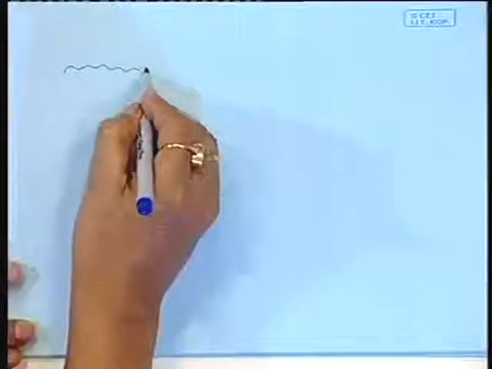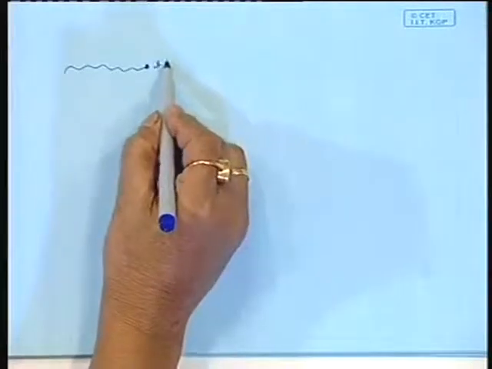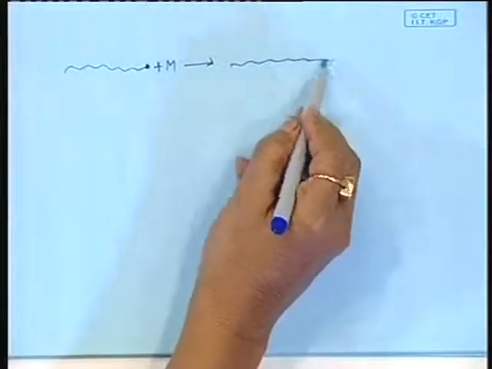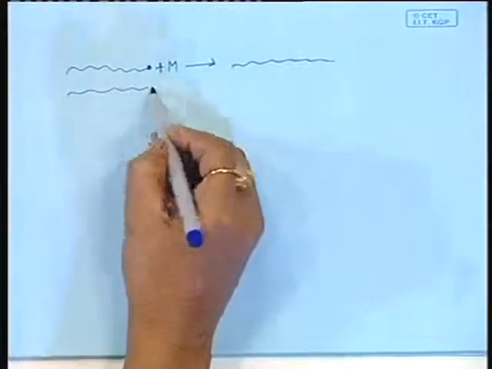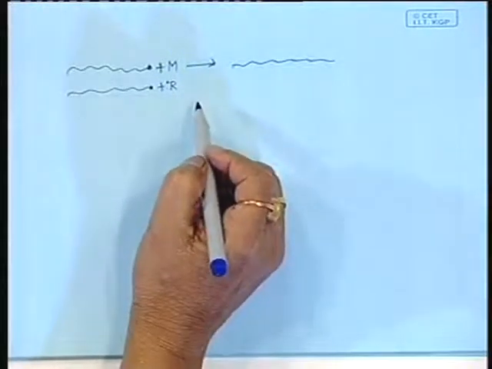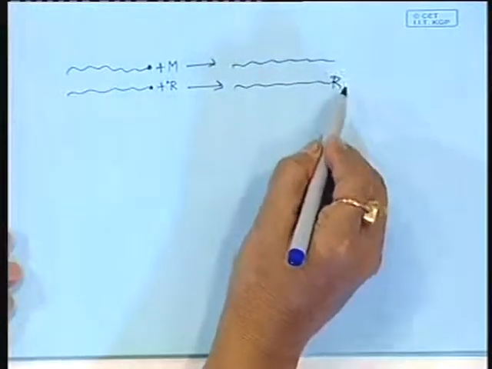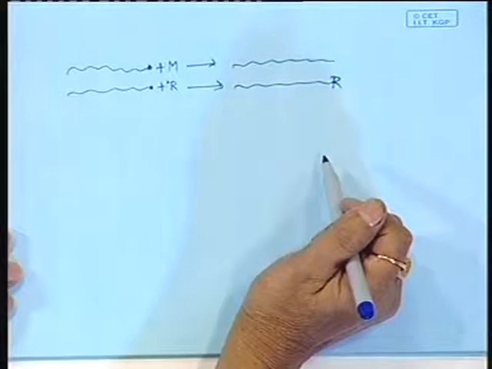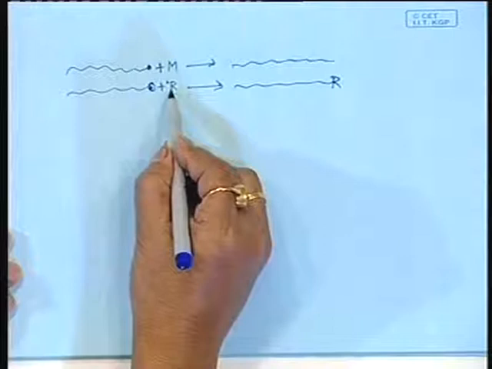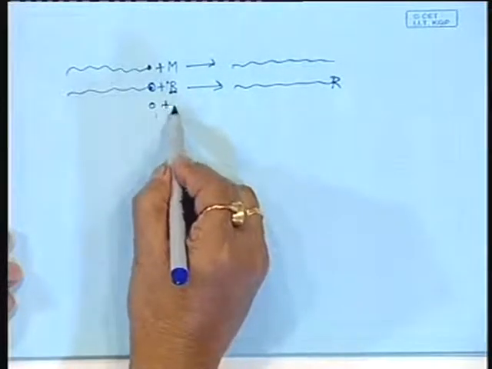As I was showing, a chain is growing, and when it is supposed to add to monomer, giving bigger chains, it interacts with an R radical. So, it can stop over here. That is a transfer. That means this activity is transferred to this primary radical. Now, this activity can be transferred to a monomer.